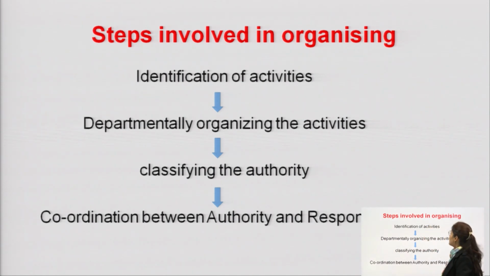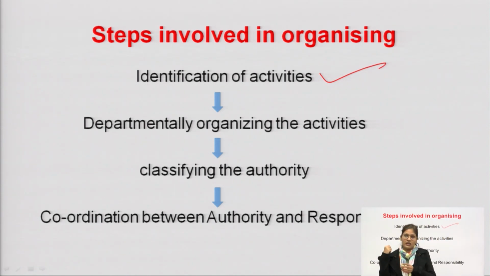Next, these are the steps of organizing which the manager needs to follow while performing the organizing function. Number one is identification of activity. First of all, the manager has to identify the activities. Suppose there is a new project, and for the new project there are a number of tasks he has to get done, right? So to make that particular project successful, he has to identify what kind of tasks he has to do, or get done by the people, so that this project would be a successful project, right? So first of all he has to identify the activities.